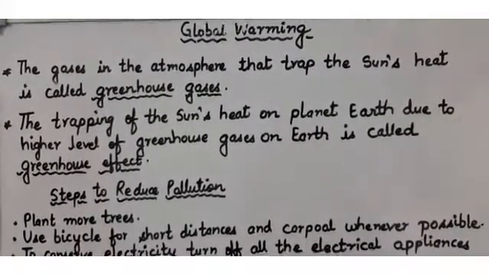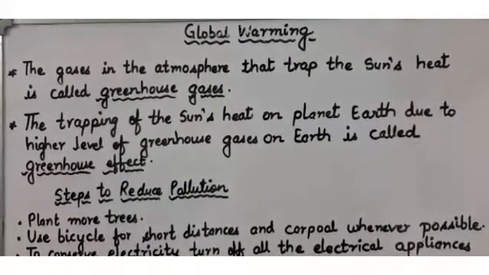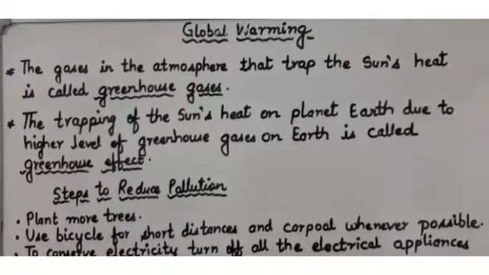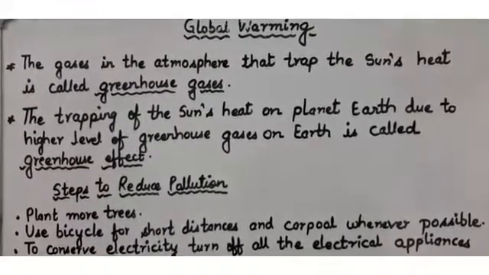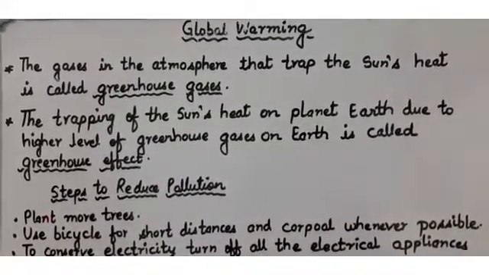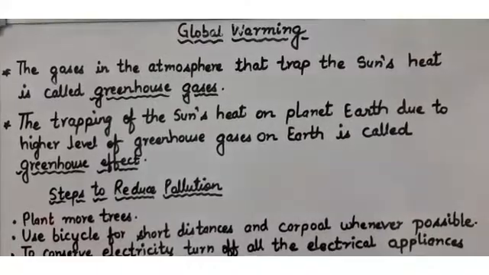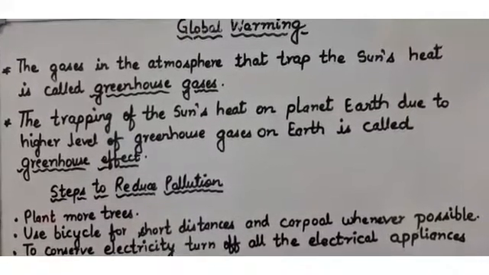So let us understand the reasons behind the increase in the temperature of the earth. Why is the temperature of the earth increasing? For that, first of all, carbon dioxide is one of the important gases in the atmosphere. We all know that we breathe oxygen, and we release carbon dioxide.